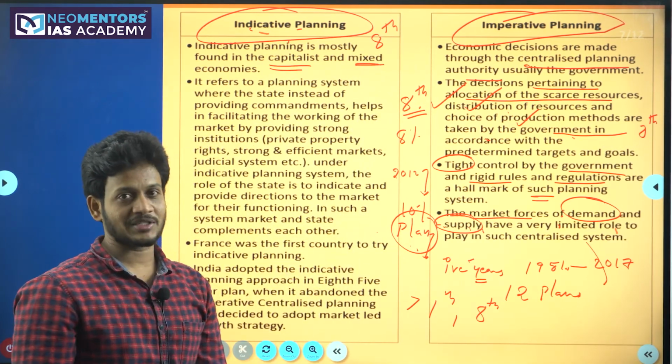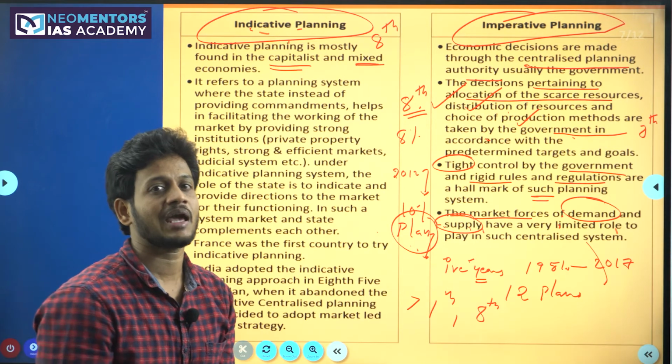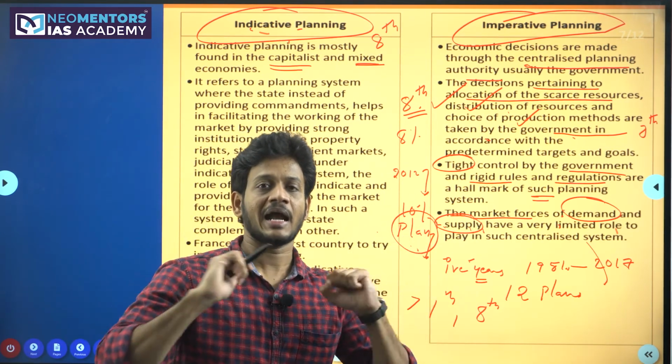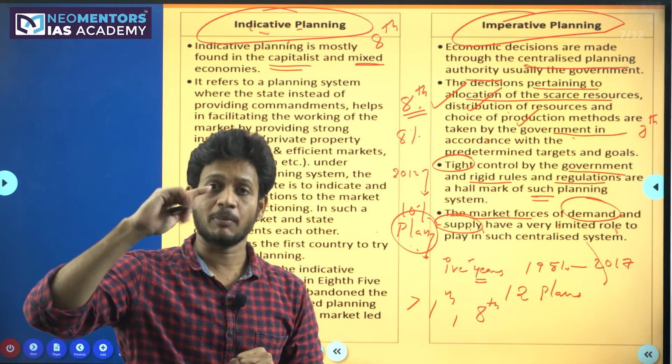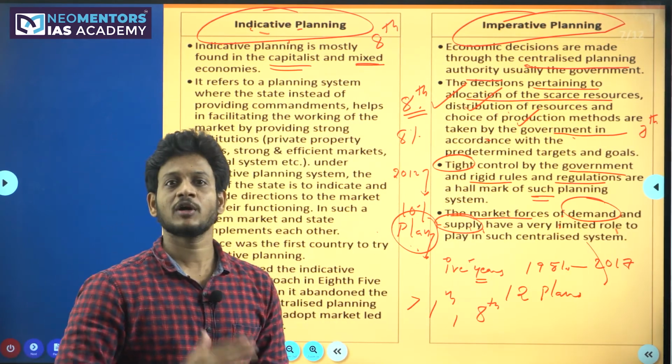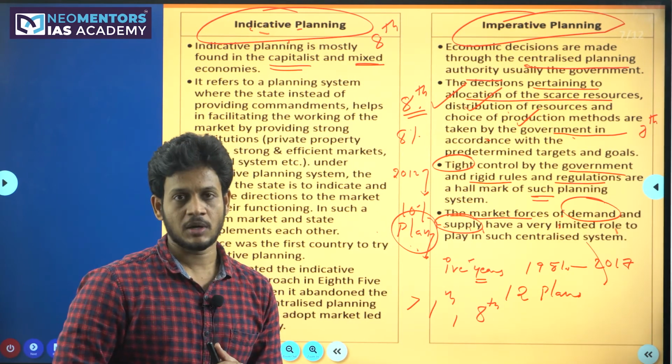Even though India was a mixed economy, we never behaved like a mixed economy till 1990. Only after the 1990 LPG reforms did India start behaving like a real mixed economy. So today we are slanting even more towards capitalist principles.